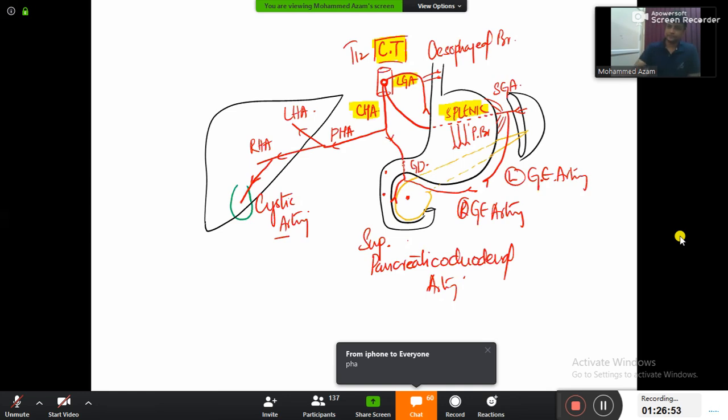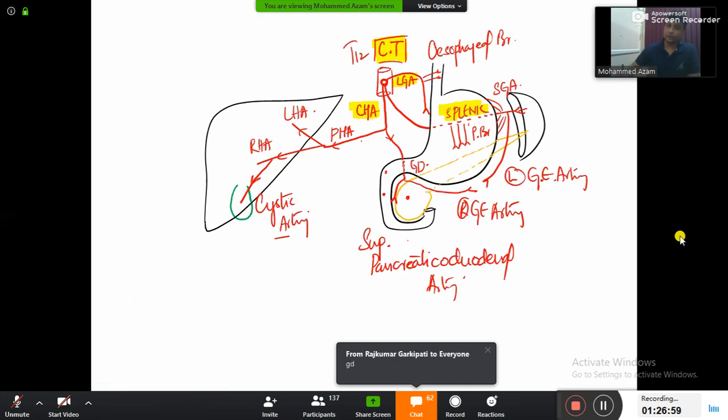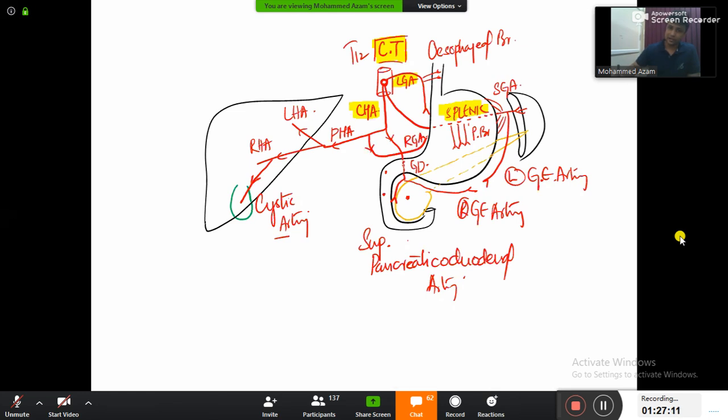No, common hepatic. Remember, the right gastric artery will be a branch of your proper hepatic artery. So proper hepatic artery is going to the liver. Before going there, it is going to give a branch backwards, and this branch will be the right gastric artery. Enjoy with confusion.